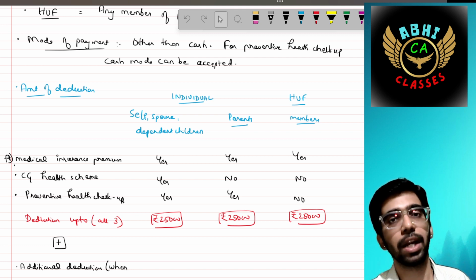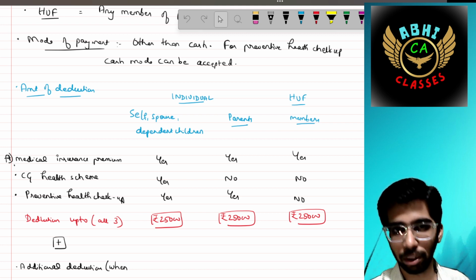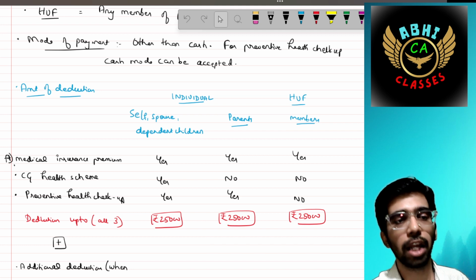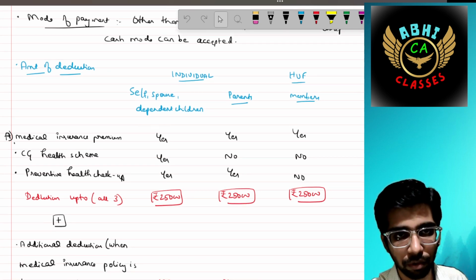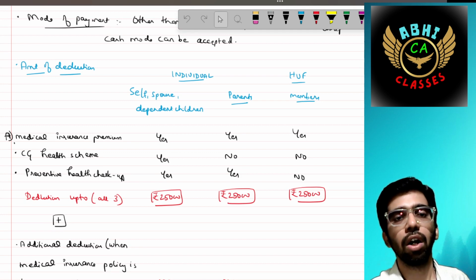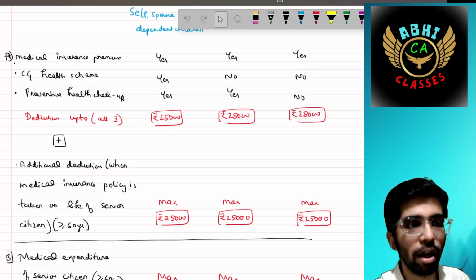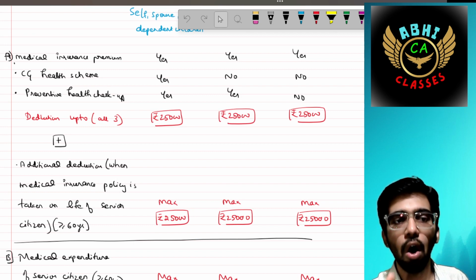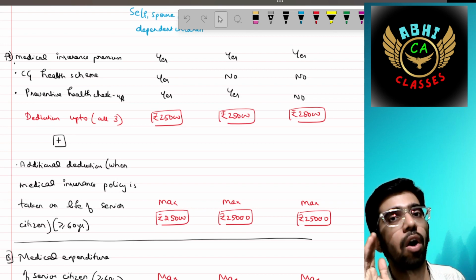Myself, spouse, dependent children. If I pay the health insurance premium in respect of my parents, an additional 25,000 can be claimed. But CGHS, the Central Government Health Scheme, is not available for them. In respect of HUF, the limit is 25,000. Plus, additional deductions can be claimed if you or your parents are 60 years or more.